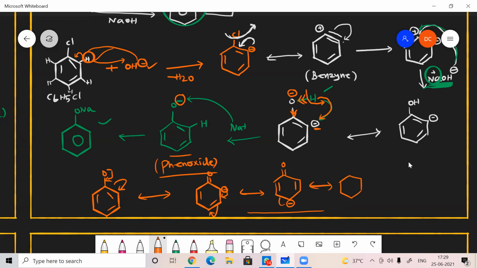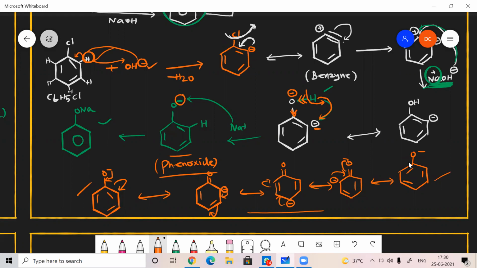So here this electron will be shifted over here, and this electron will be here, and double bond O, and here one double bond, here one double bond. Finally, what will happen? 1, 2, 3, and here O minus. So the first structure and last structure are almost the same, but it's another canonical form of phenoxide ion.